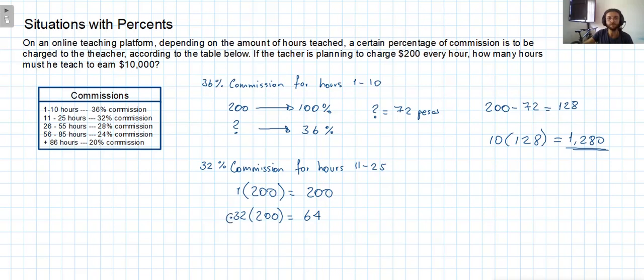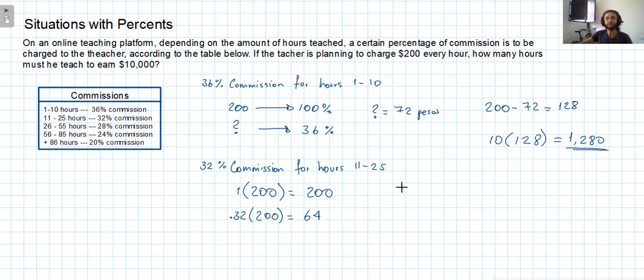Notice I am not considering the decimal point. I am doing it straightforward. So it's going to be 64 pesos. This is going to be the commission that is going to be paid for the online site. As you can see, it's already less commission. It's about 8 pesos less of commission.